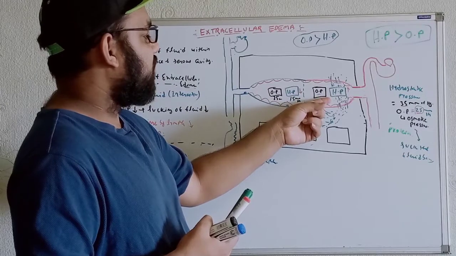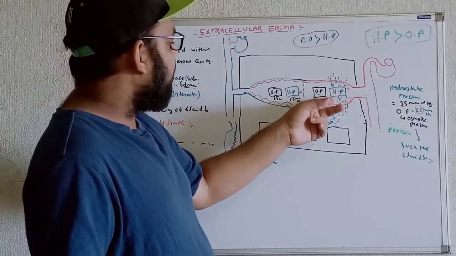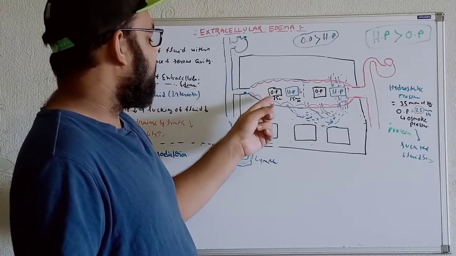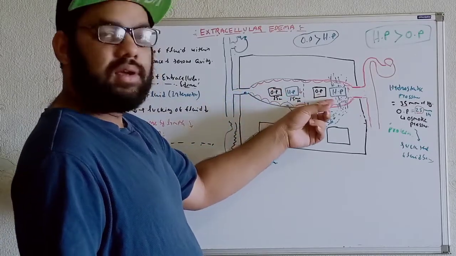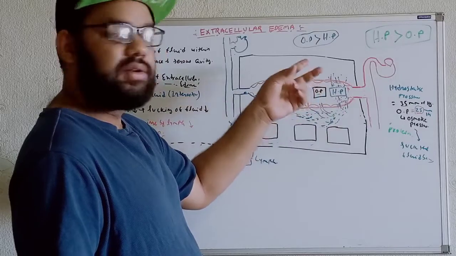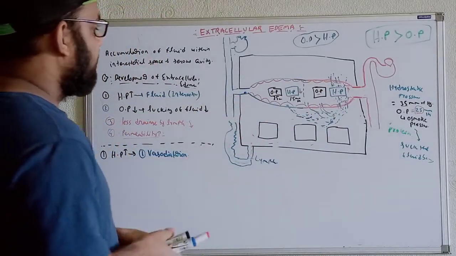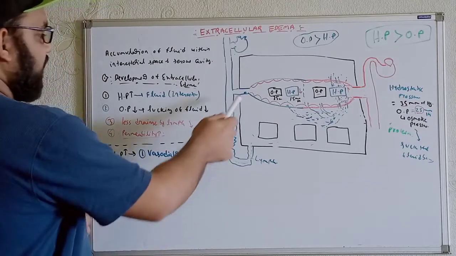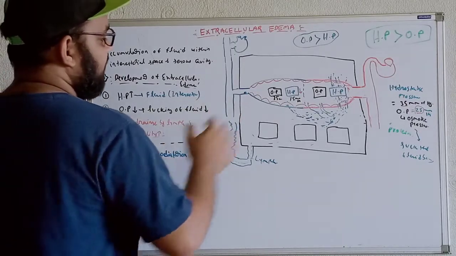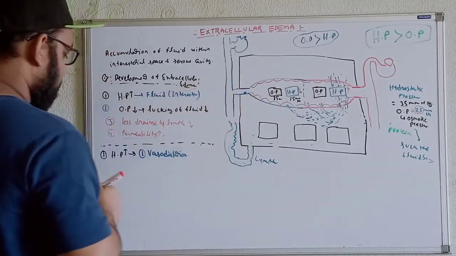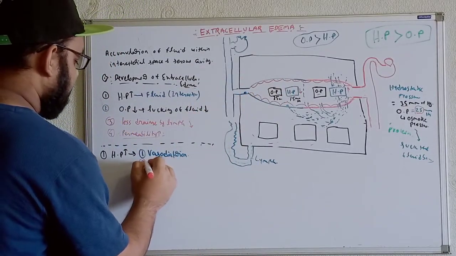Whenever the fluid is long lasting, it is not passing properly. As a result, we get accumulation of fluid here, which leads to an increase of hydrostatic pressure. So if we get obstruction or resistance, you can write venoconstriction. If this region is constricted or obstructed, the second reason is venoconstriction.